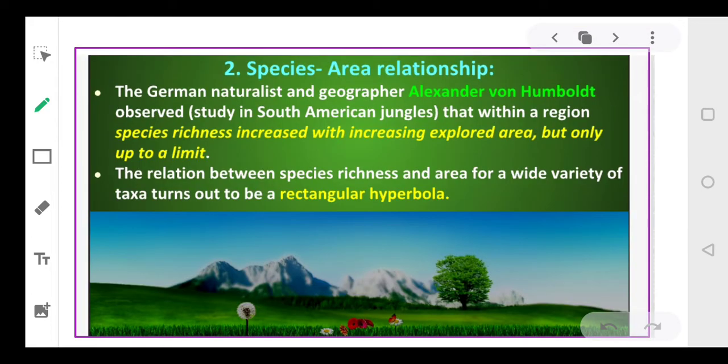The second component that we have to talk about is the species area relationship. Species area relationship means we'll be comparing the number of species available in a particular area.